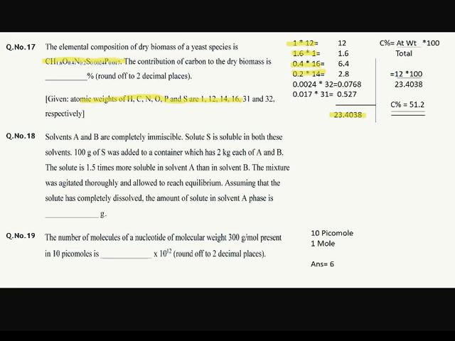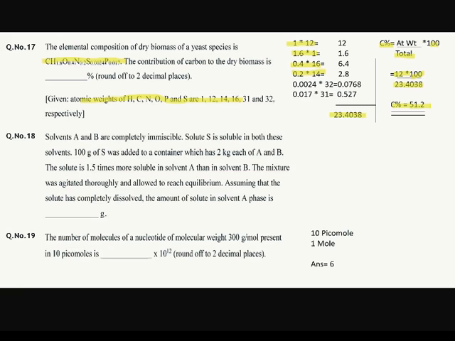And for the contribution of carbon in percentage, we just have to take the atomic weight divided by the total we have got, into 100. Okay, so the atomic weight of carbon is 12, divided by the total, into 100. Then we'll get our answer, which is 51.2. Okay, got it? So the next question is,